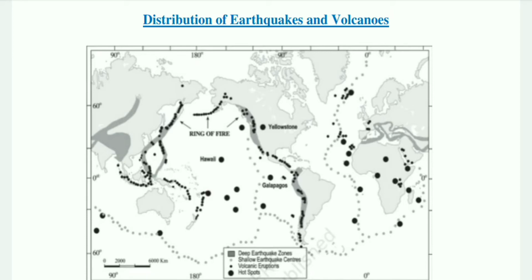Then we have these tiny grey dots forming a long line. These are regions of shallow earthquakes and they are found on the ocean bed. They are also known as mid-oceanic ridges. At last we have the grey shaded regions. They are deep earthquake zones. These are deeper ones and very active earthquake zones, and this is the entire distribution of earthquakes and volcanoes we saw with the help of a figure.